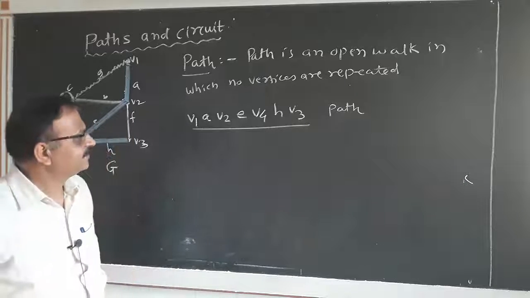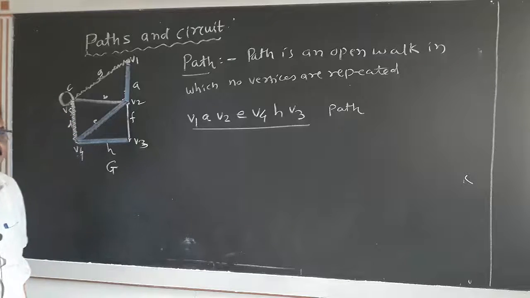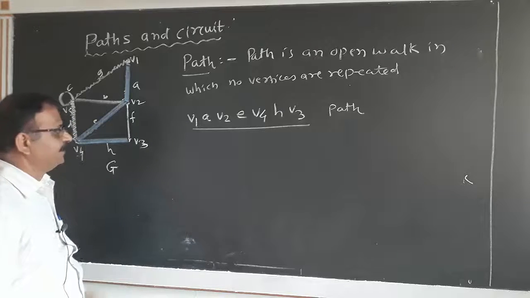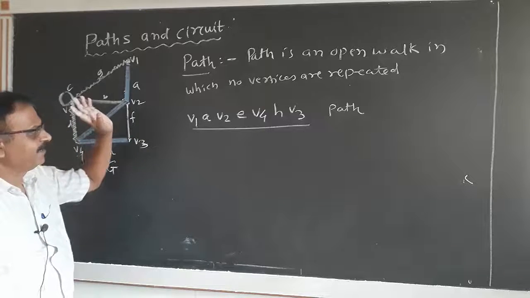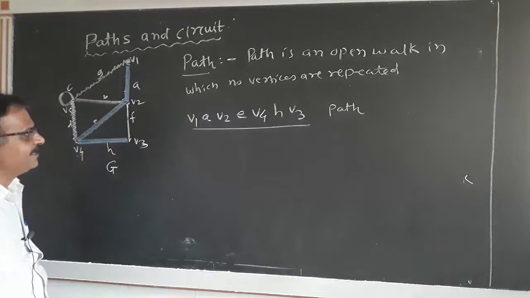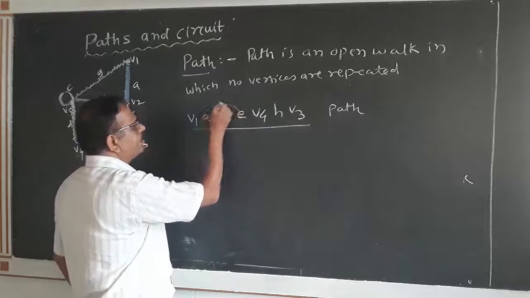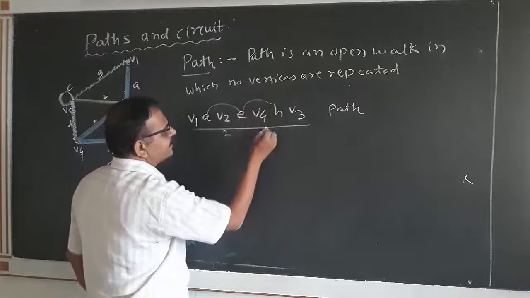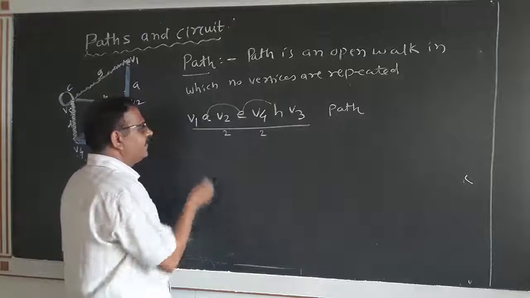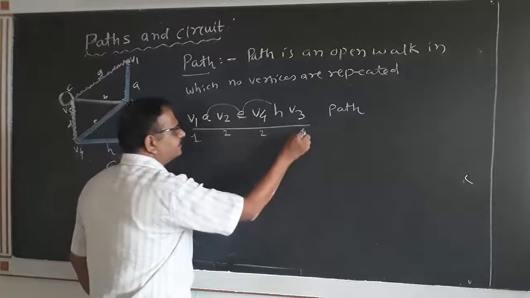Now see that every vertex in the path has degree 2 in the path, not in the graph. In graph it may have different degree, but in path it always has 2 degrees. See V2 has 2 edges A and E, therefore degree of V2 is 2. V4 has edge E and H, therefore it has a degree 2. Except the terminal vertices has a degree 1.